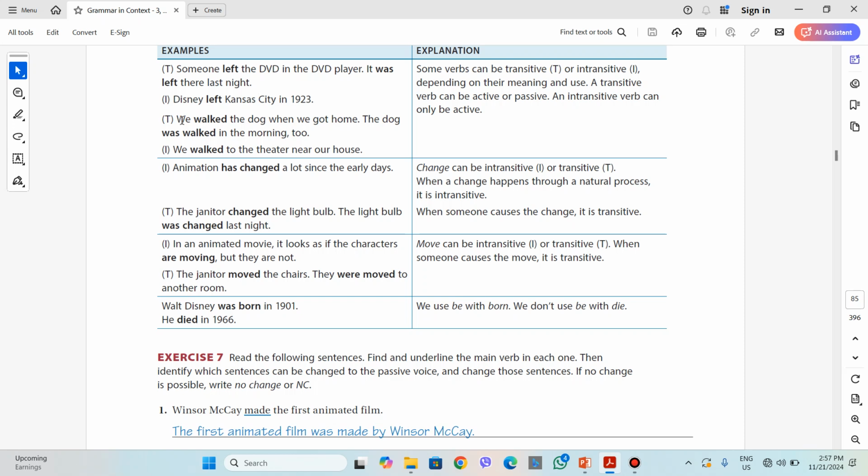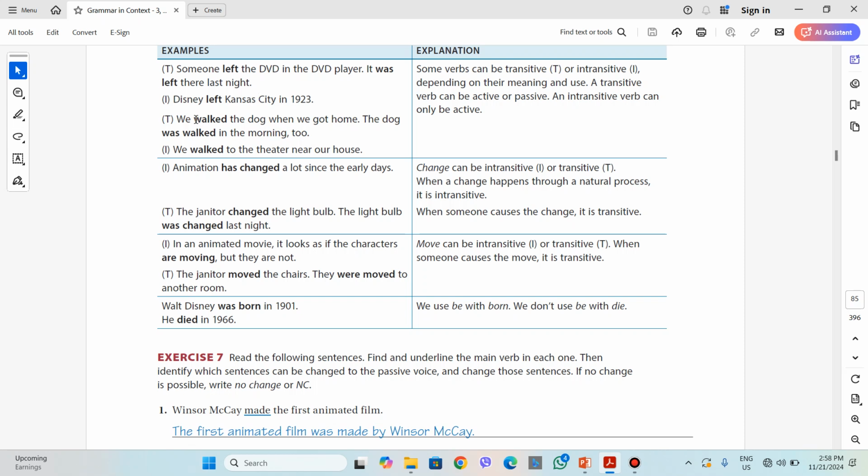The third sentence that we have, the verb walk, is used to explain the idea of having the same verb but used with different meanings, so as to become either transitive or intransitive. We walked the dog when we got home. The dog was walked in the morning too. You see, because it is transitive, it can be used in the passive voice as well, either active or passive.